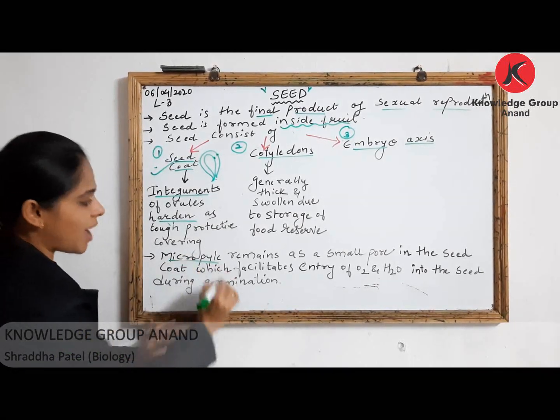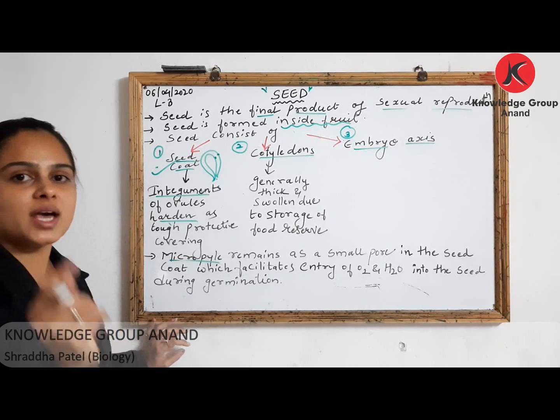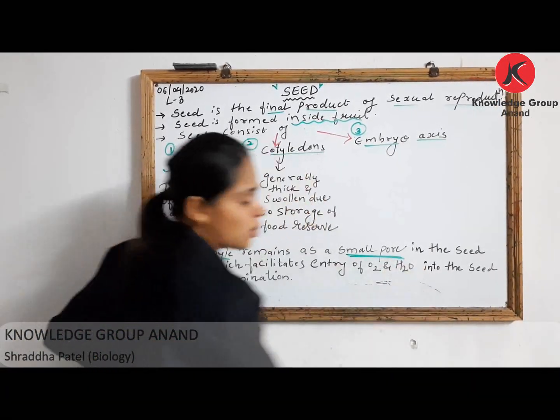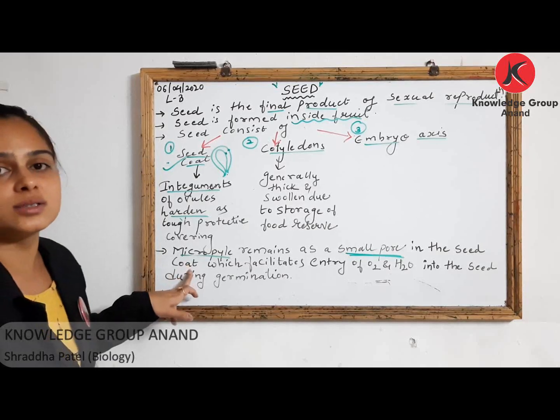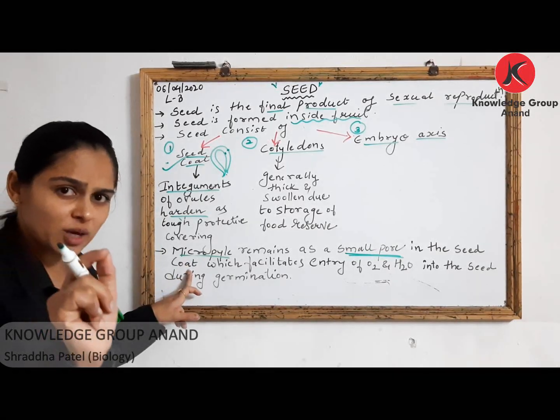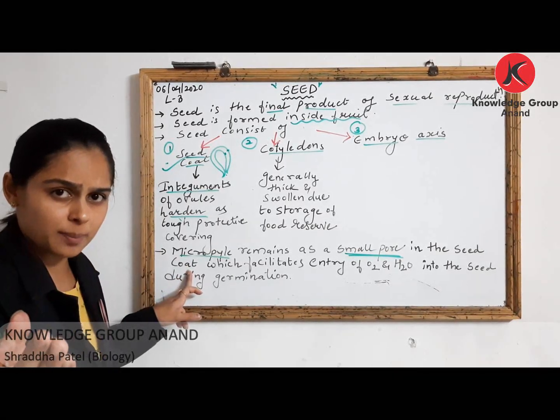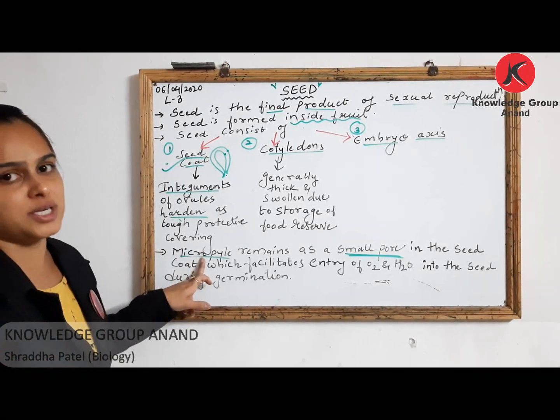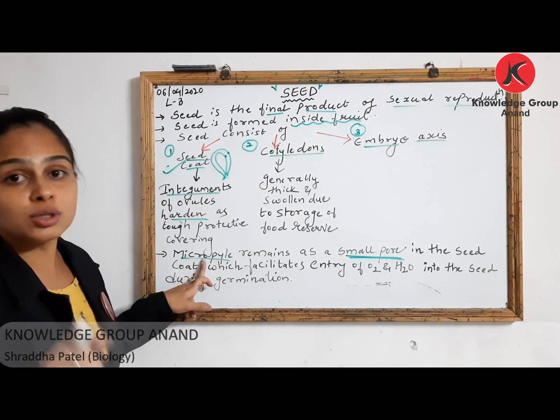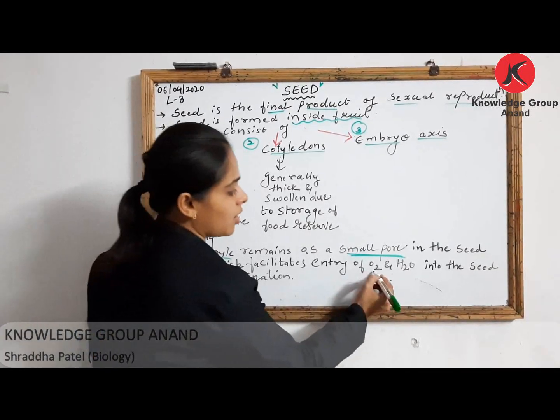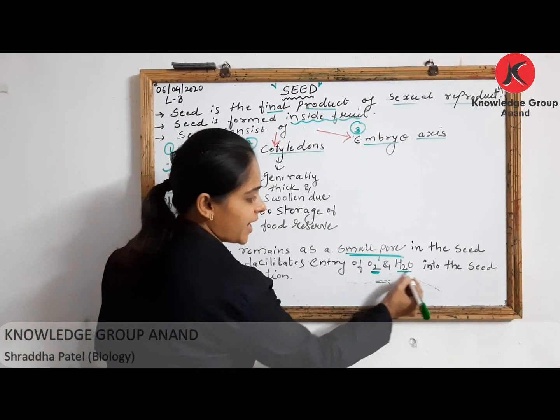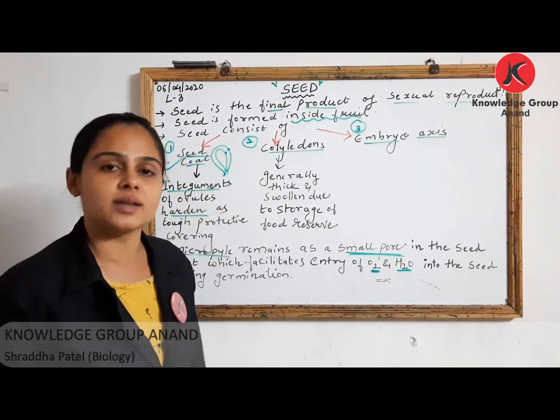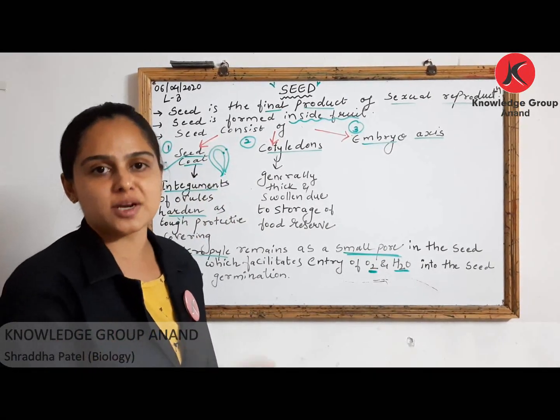So this micropyle remains as a small pore in seed coat. छोटा सा ओपनिंग होता है सीड्स में, आप देख सकते हो घर पे, राइट? उसको आप बोलो माइक्रोपाइल. And what is the purpose of this? Through this pore there occurs entry of oxygen and water at the time of seed germination.